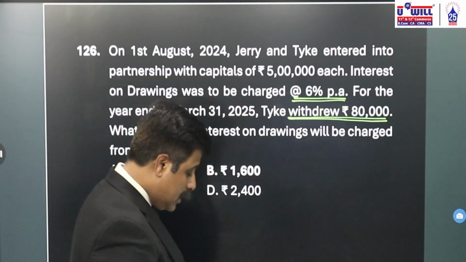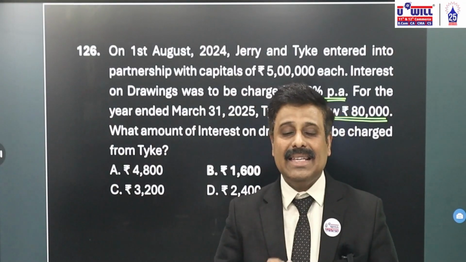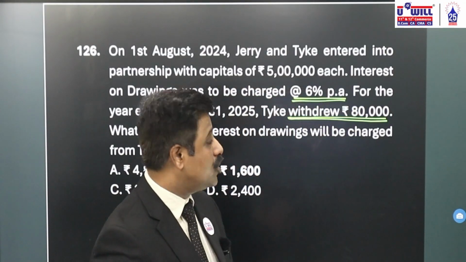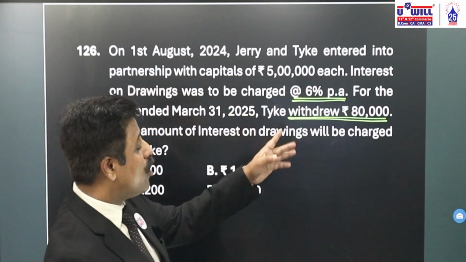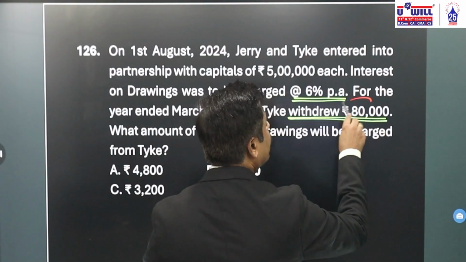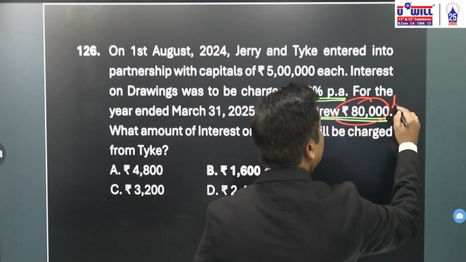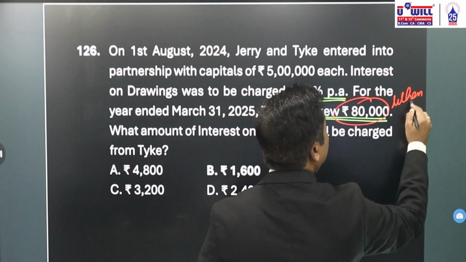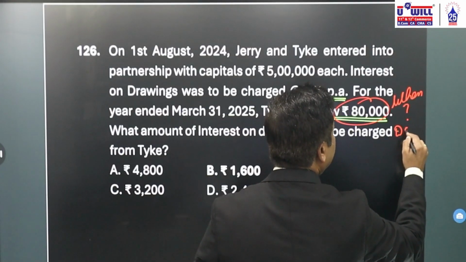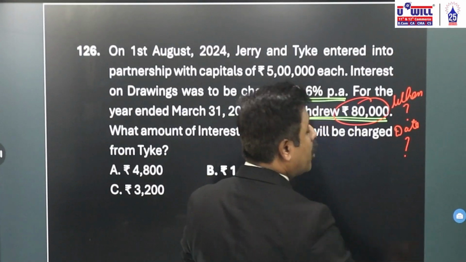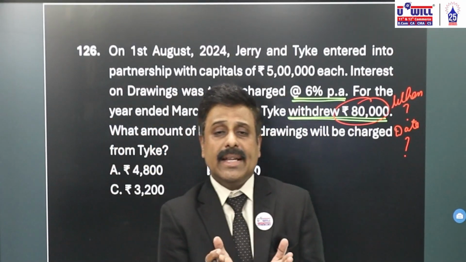Now, tell me, every one of you, is any date of drawings given in the question? When has Tyke withdrawn this 80,000? Date. Is it given? Not given. Now, what did you study in chapter 1?